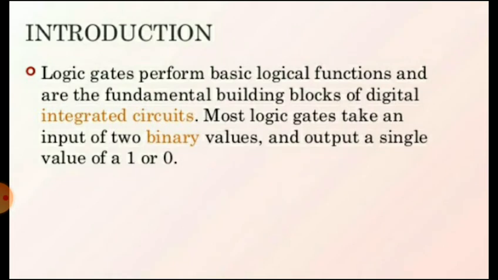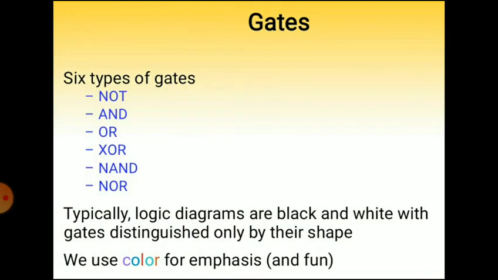So the logic gates perform basic logical functions and are the fundamental building blocks of digital integrated circuits. Most logic gates take an input of two binary values and output a single value of 1 or 0. There are 6 types of gates: NOT, AND, OR, XOR, NAND, and NOR. Typically, logic diagrams are black and white with gates distinguished only by their shape.